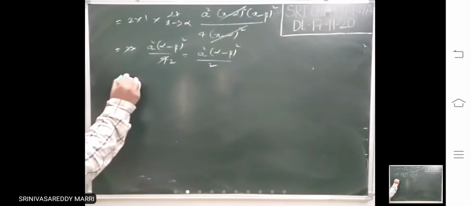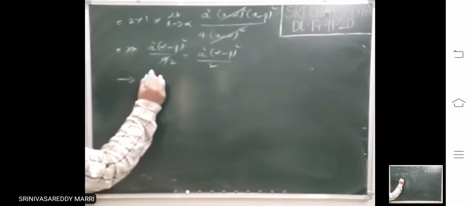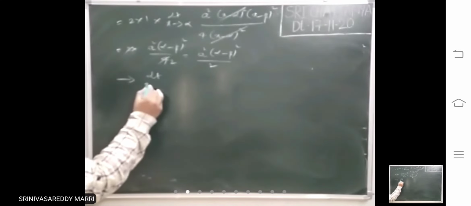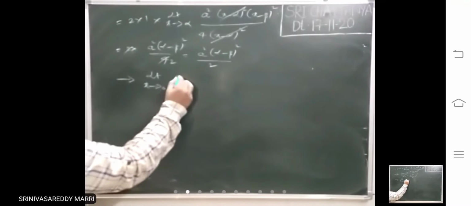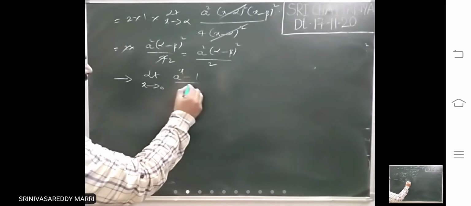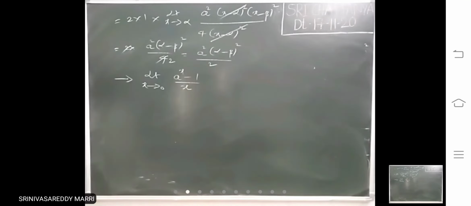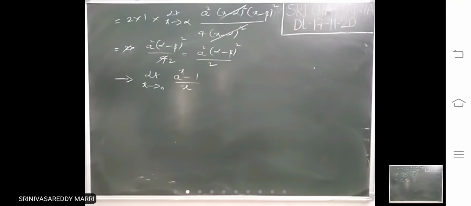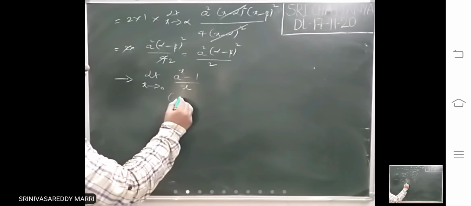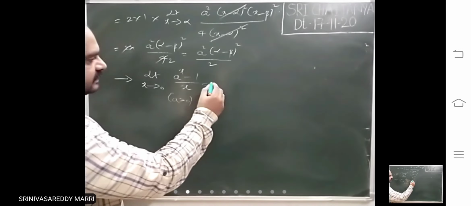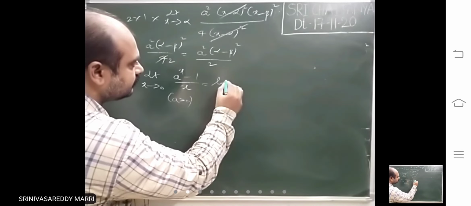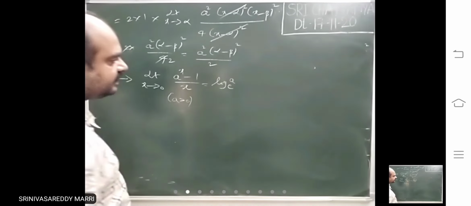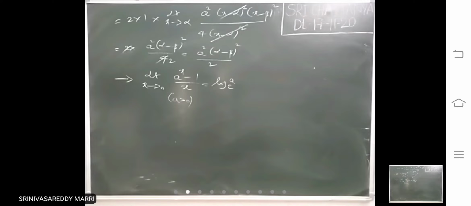Okay. Another standard limit is limit x tends to 0, a power x minus 1 divided by x. So this is exponential function, a power x minus 1 divided by x, where a is greater than 0. This is nothing but log a to the base e. This is the limit.